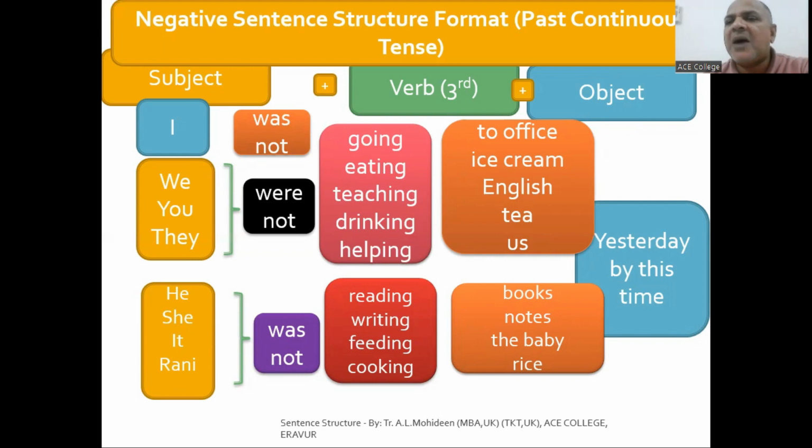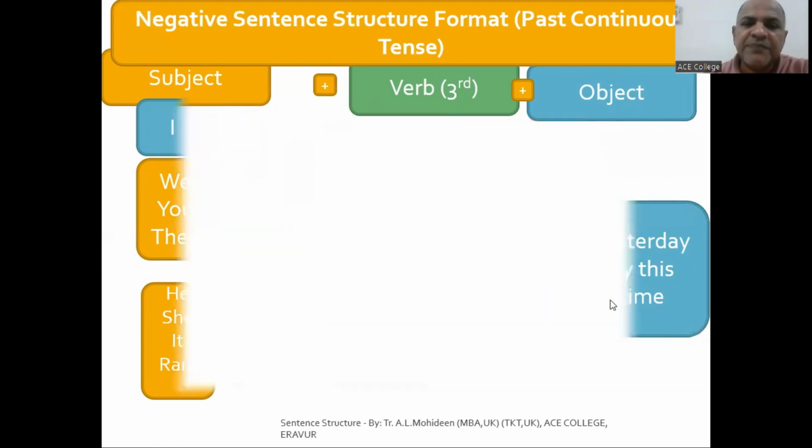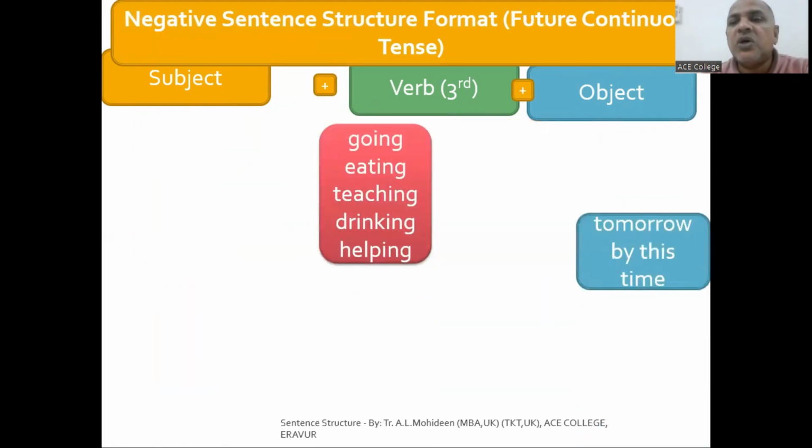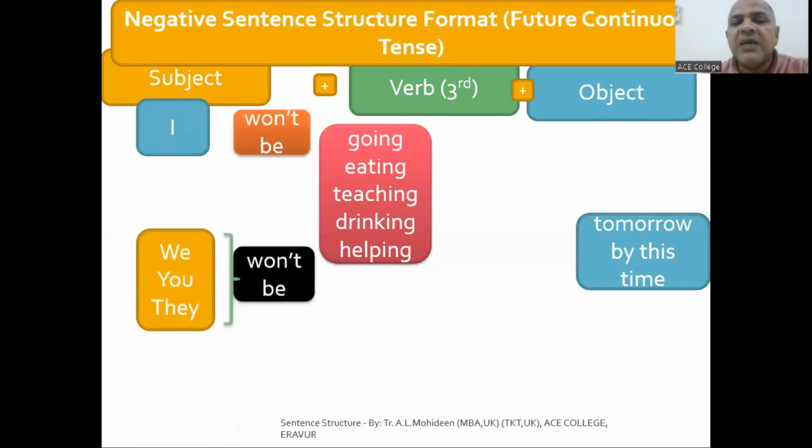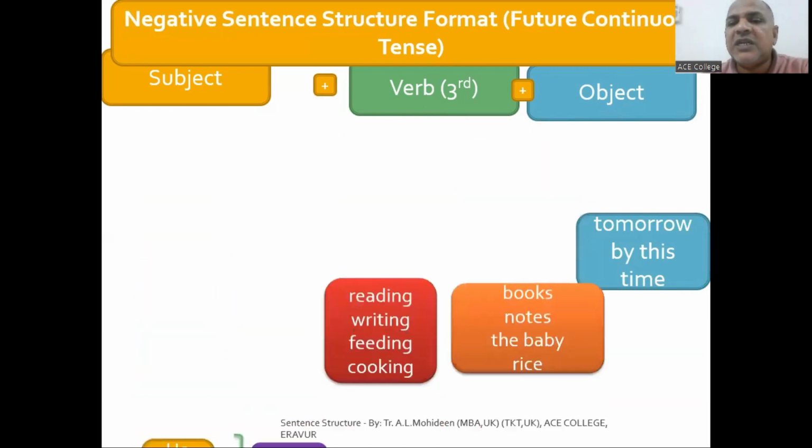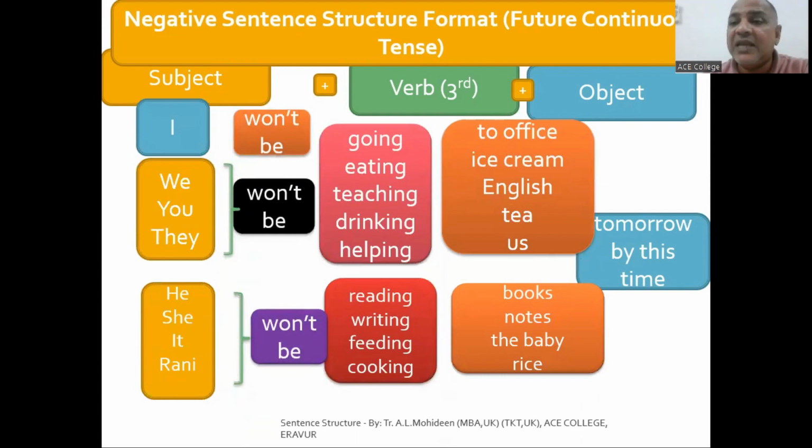So this is past continuous. So we have to remember: I was not, we were not, you were not, they were not, he was not. Then third form, the ing form, right? This is the past continuous structure. That's the negative form. And also for future tense, you have to remember, we use will be ing; negative, will not be ing.